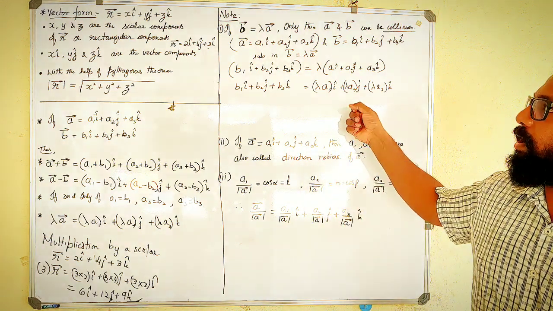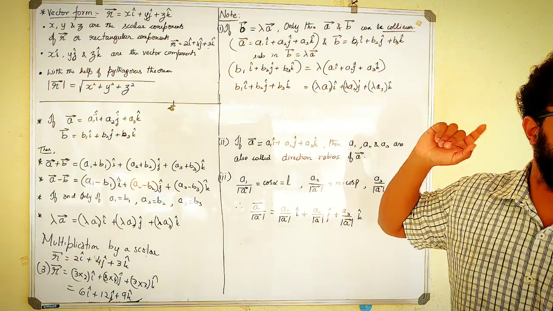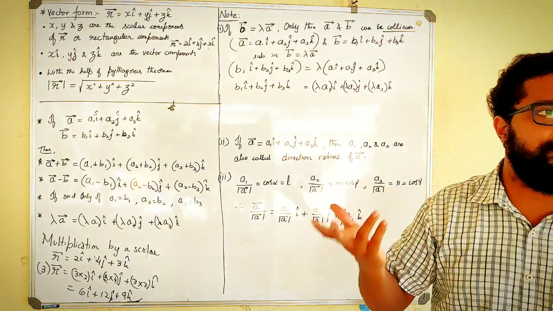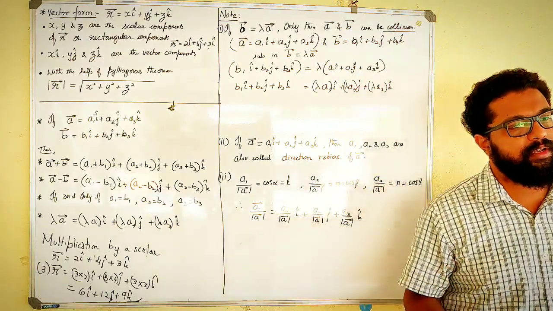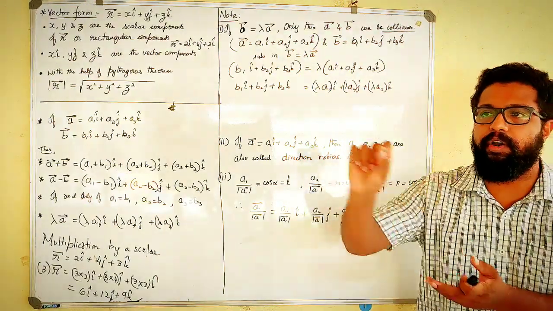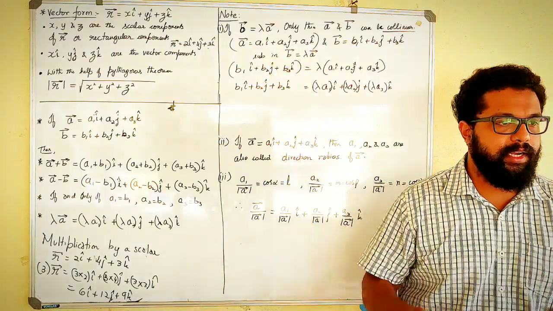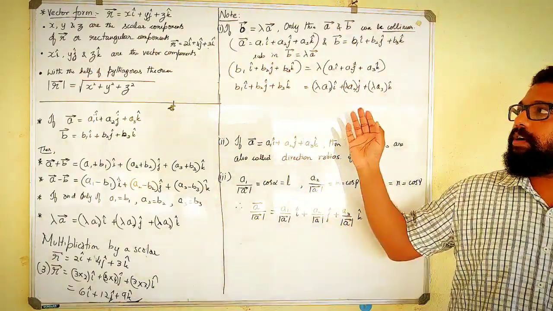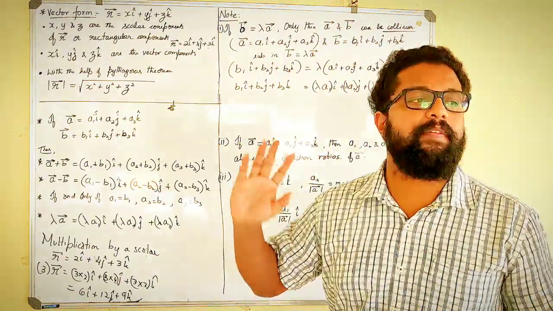But how can I solve it in terms of a problem? If two vectors are given in this form, how can I find out whether those two vectors are collinear or not? We don't know. We cannot plot a vector randomly in three-dimensional space and tell, okay, they are collinear. We cannot do that. So we are going to find out in the form of a calculation.